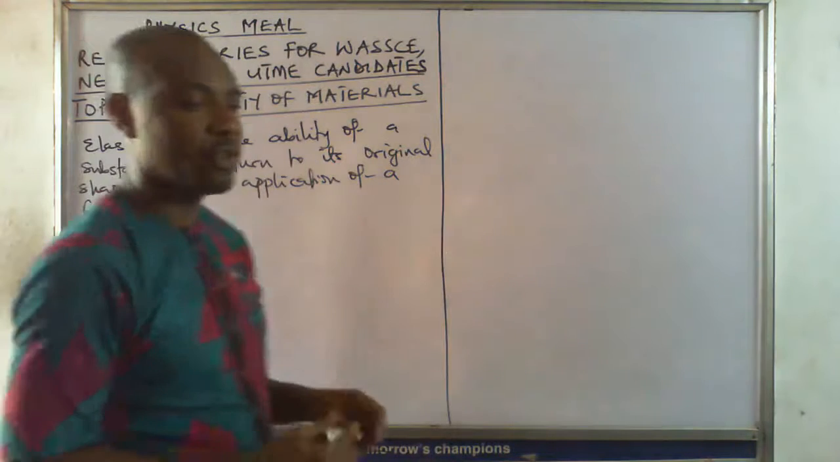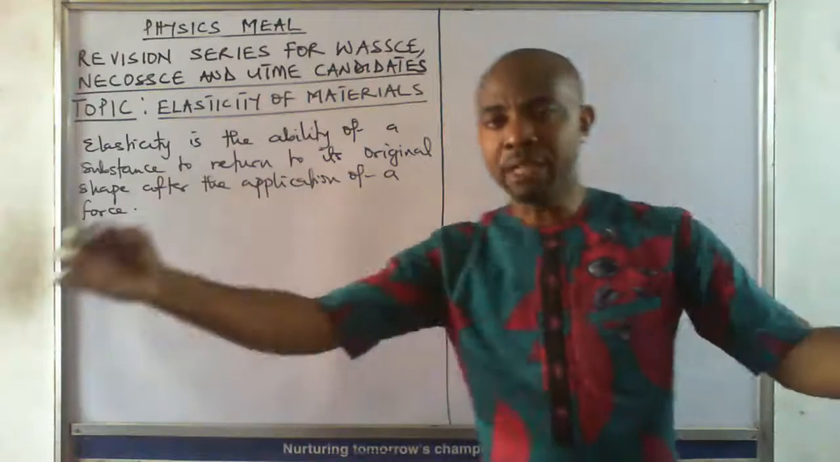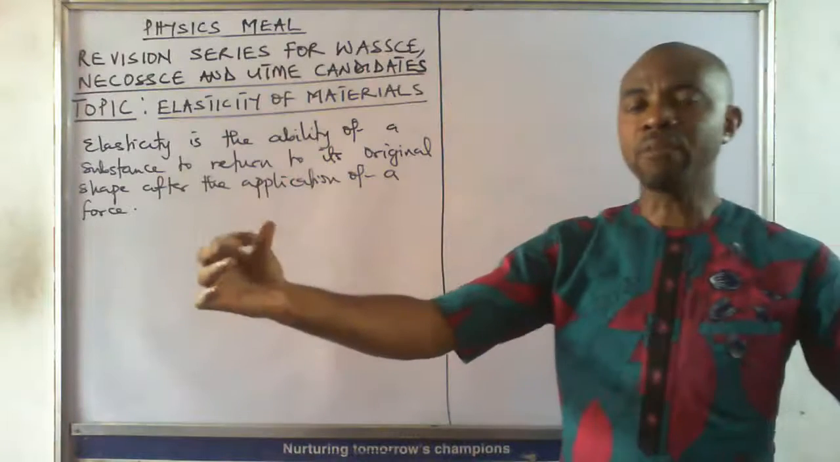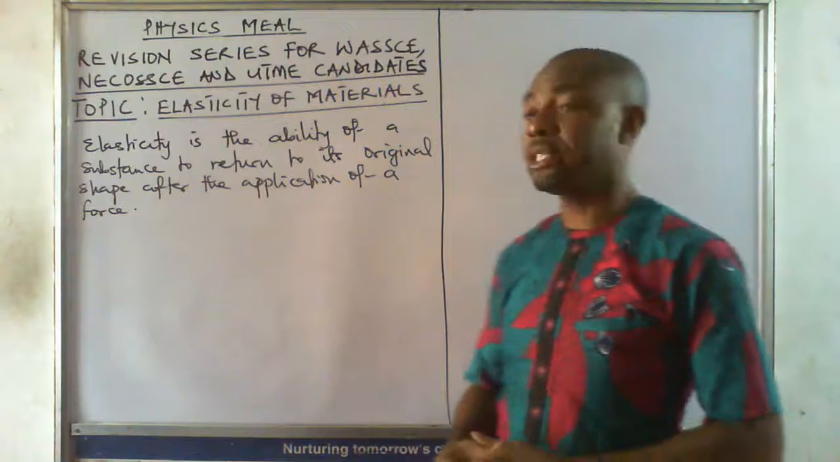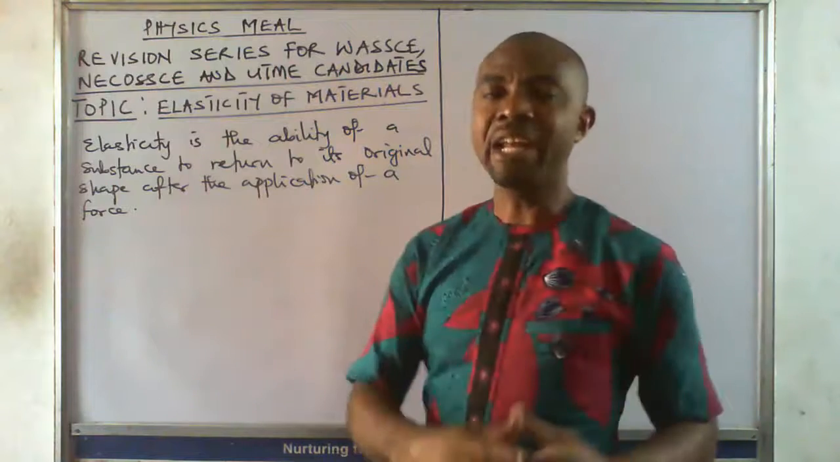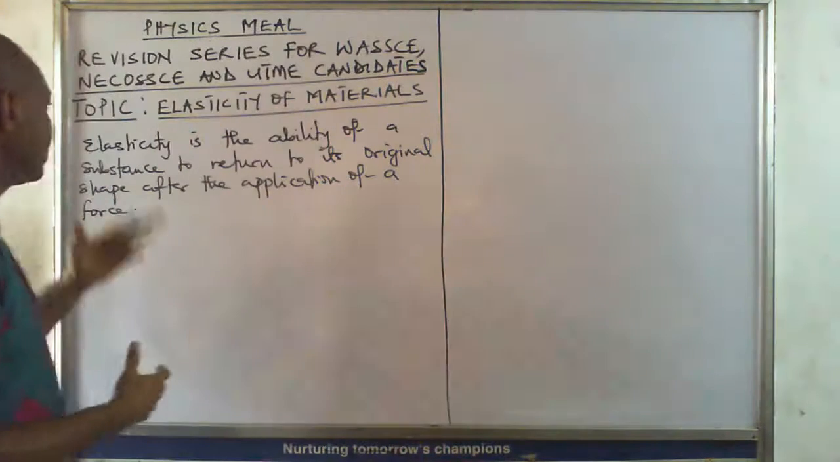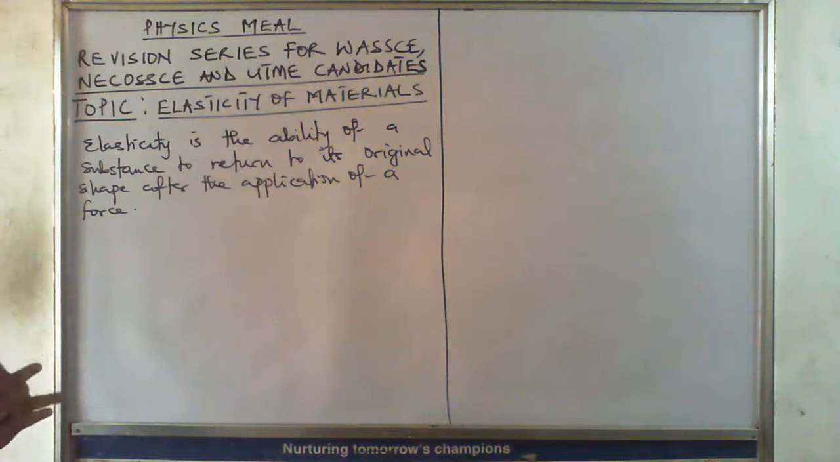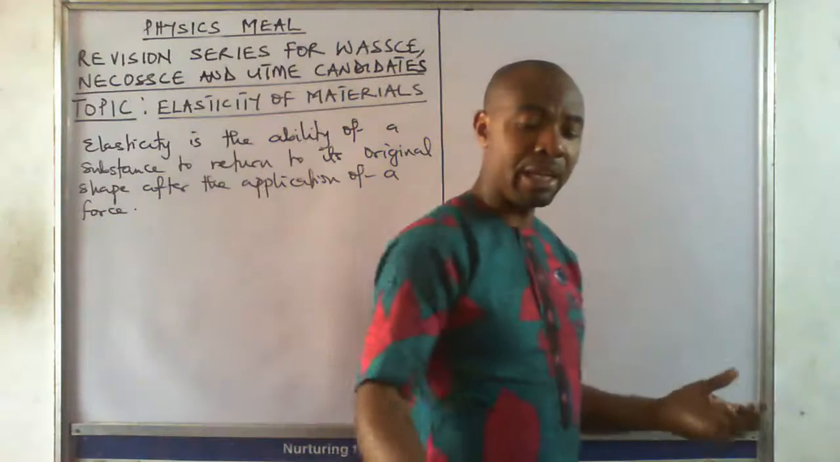After the application of a force. So when you apply a force on a given material, and after the application of that force, that material returns to its original shape, that material is said to be what? Elastic. And that phenomenon, or that property, is what we call elasticity. Now, we have so many substances that are elastic.